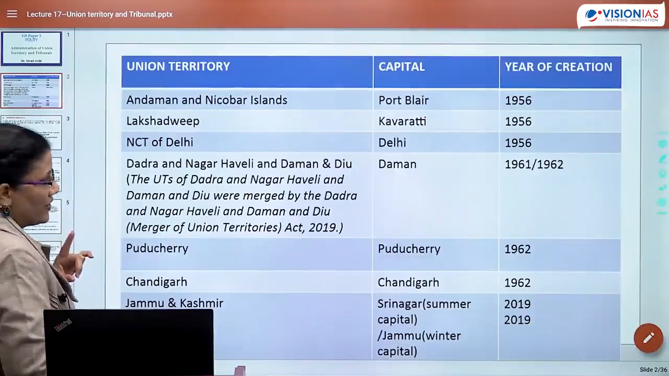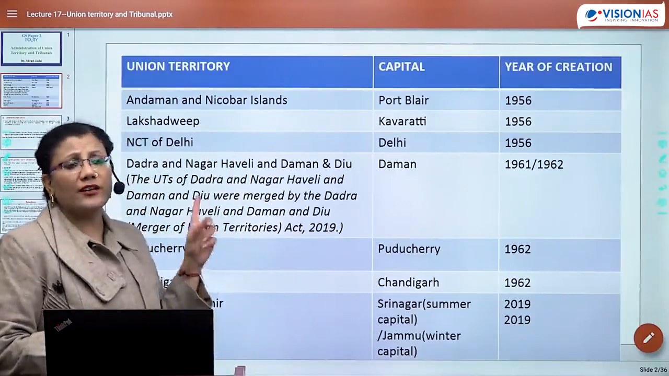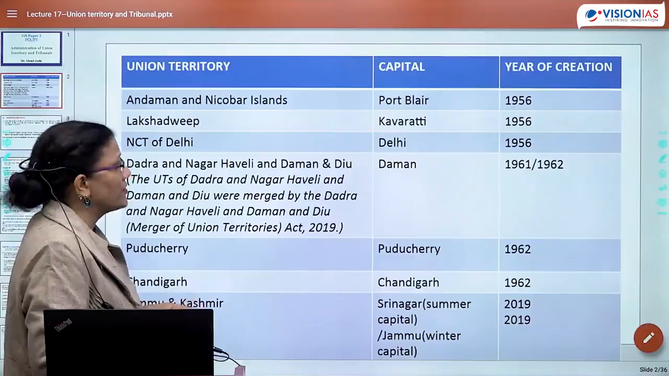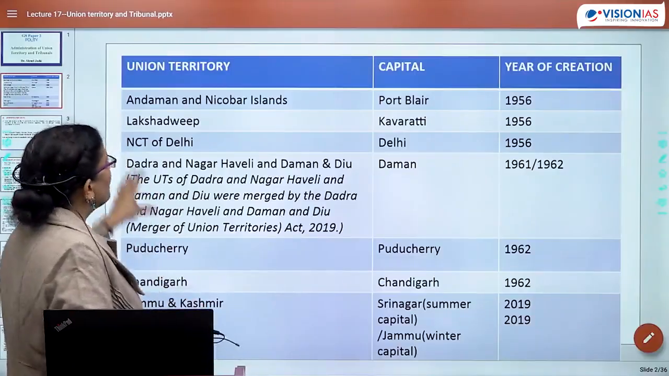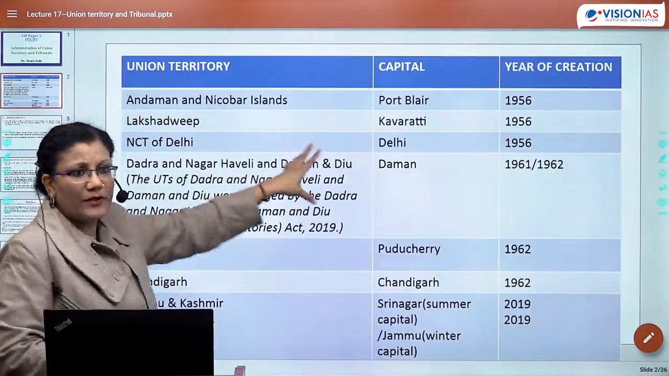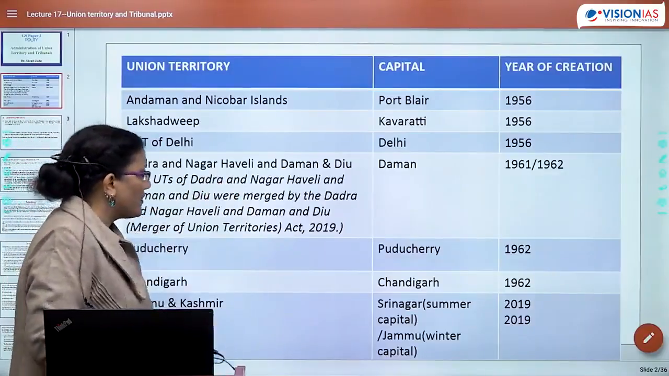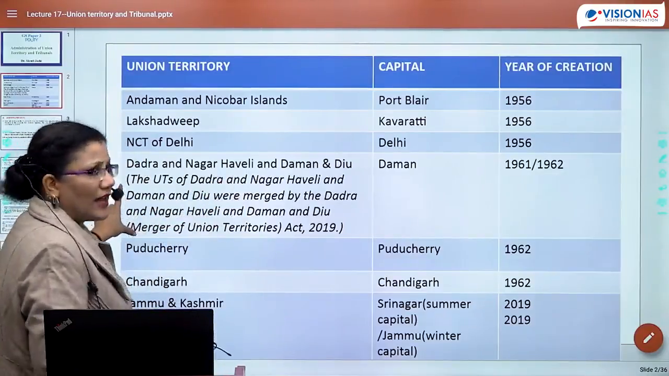So now what kind of question can come up? Of course, one question can come up keeping in mind the chronology. So they can ask you what is the chronology. They can even ask you that simultaneously Andaman Nicobar, Lakshadweep and NCT of Delhi were given the union territory status. Again, there is Dadra and Nagar Haveli and Daman and Diu, and see what I have written.